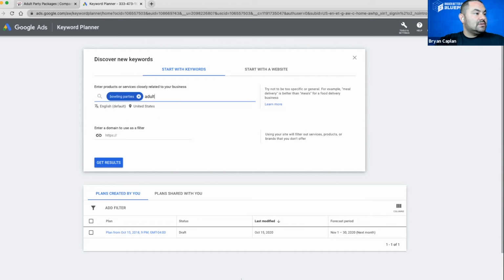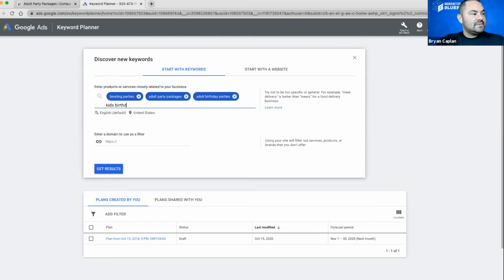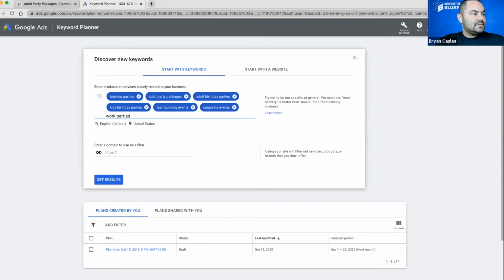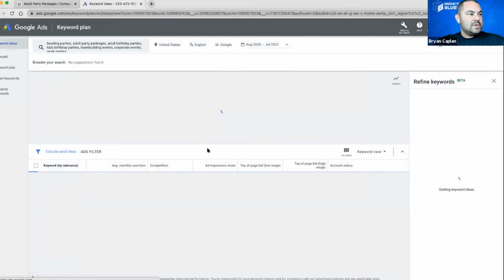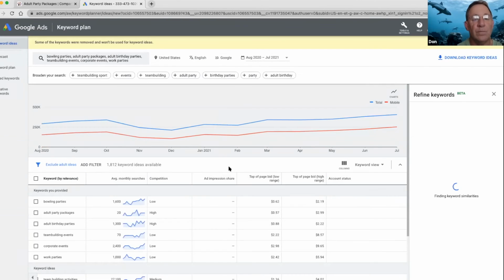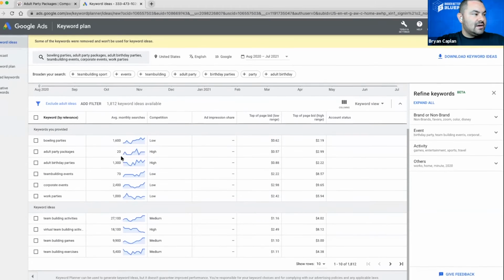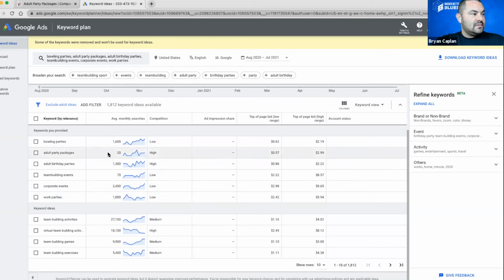And then let's do adult party packages. Let's do adult birthday parties, kids' birthday parties, team building events, corporate events, work parties. Let's just look at those. So now Google's running through and it's going to tell us which ones have volume. As we see right here, notice these are the keywords that we typed in. There's the average monthly searches, right? Are you seeing that?